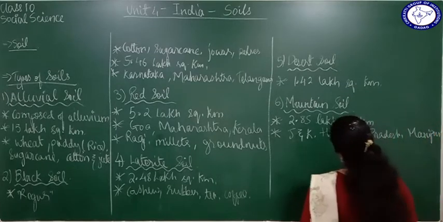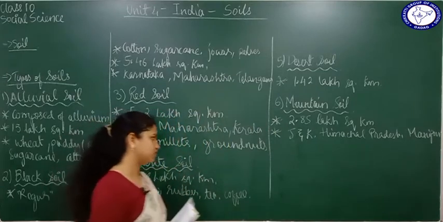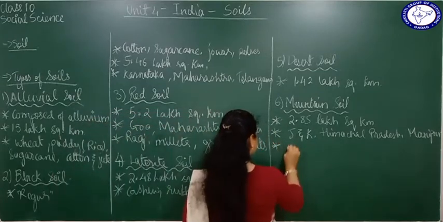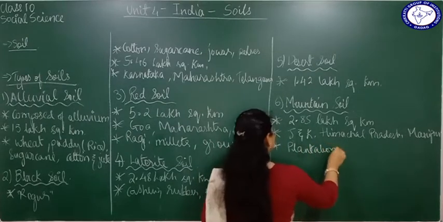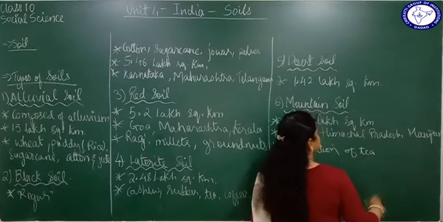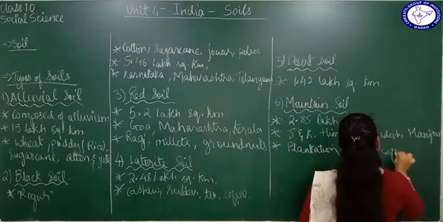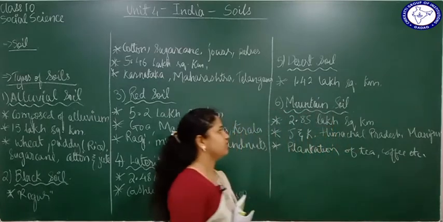These are the different regions where you find mountain soil. So which crops can you grow here? I told you plantation can be done here. Plantation of tea, coffee, etc. Okay, so all this plantation can be done on the mountain soil.